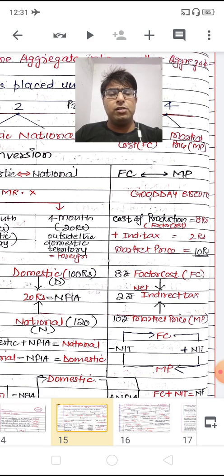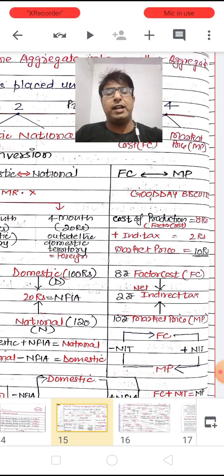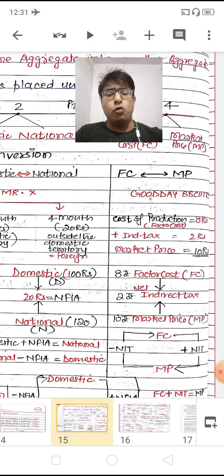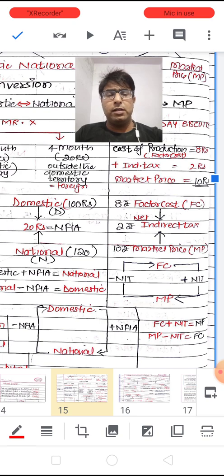So at the bottom you are watching here, from factor cost to market price, I have to add net indirect tax, in short we can write NIT. And when I want to reach from market price to factor cost, then I have to subtract the value of NIT. Children, one thing I want to explain here, the basic formulas.